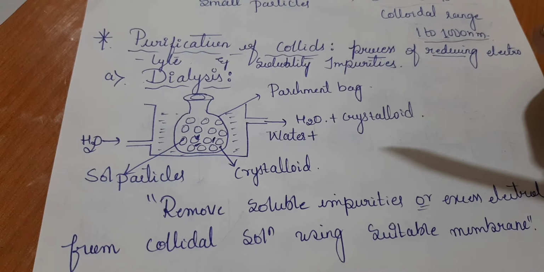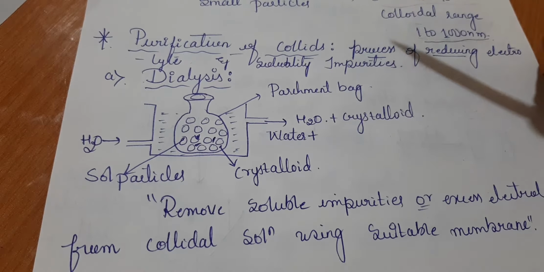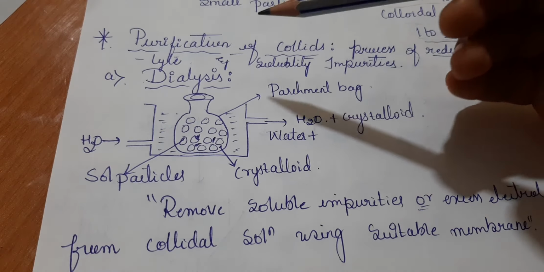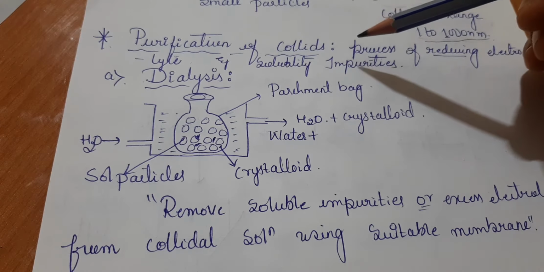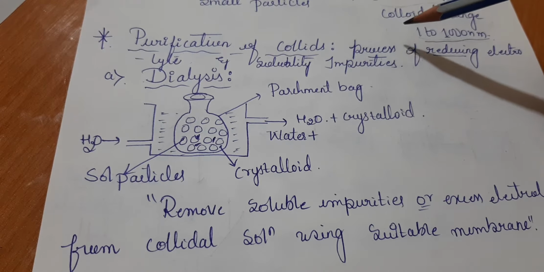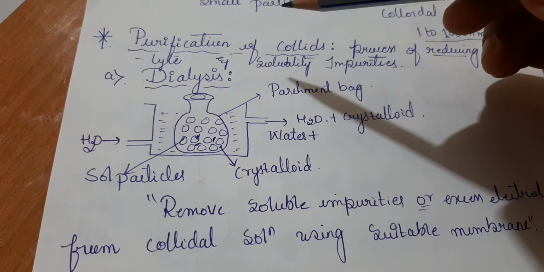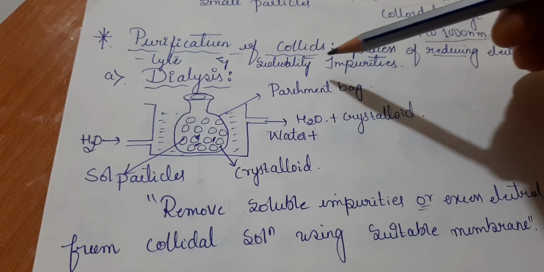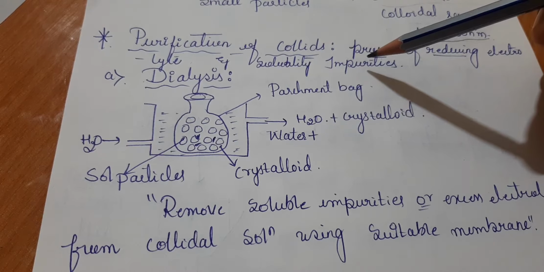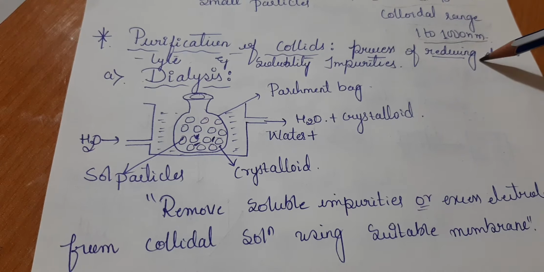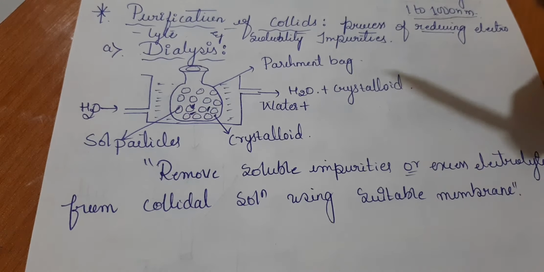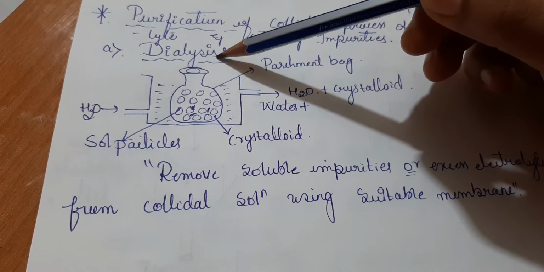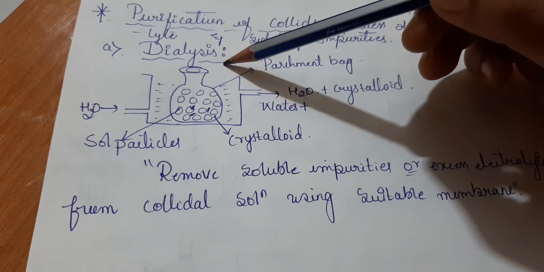Next, we will start with purification of colloids. It is the process of reducing the electrolyte and the solubility of impurities. We are going to remove the impurities and reduce the electrolyte. That whole process is considered purification of colloids. There are certain methods we need to understand in purification. The very first method is called the dialysis process.